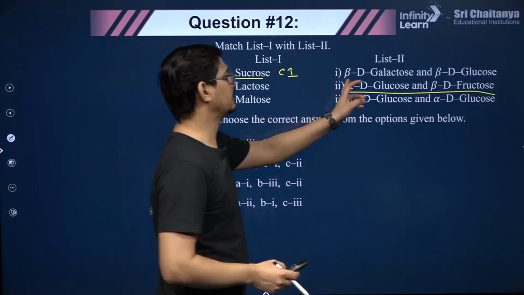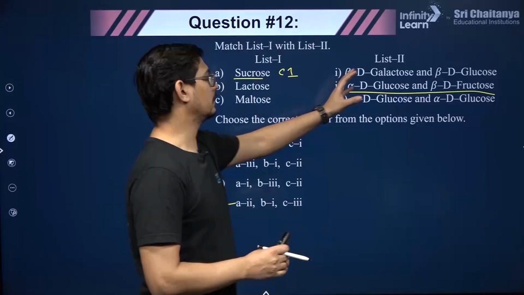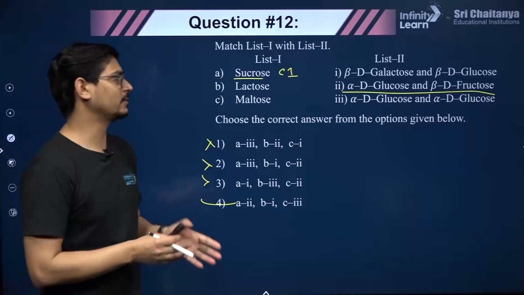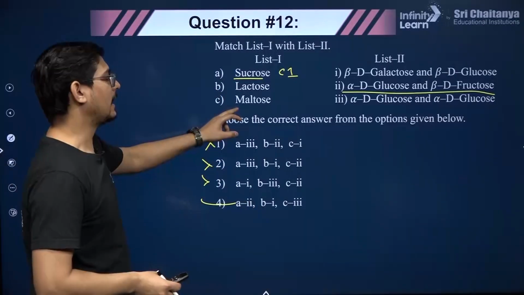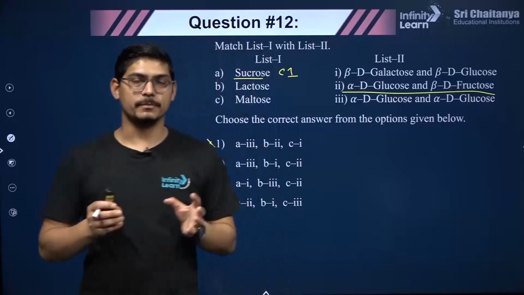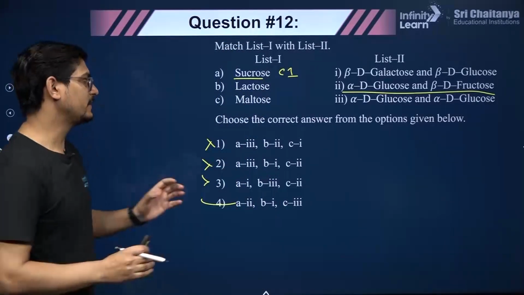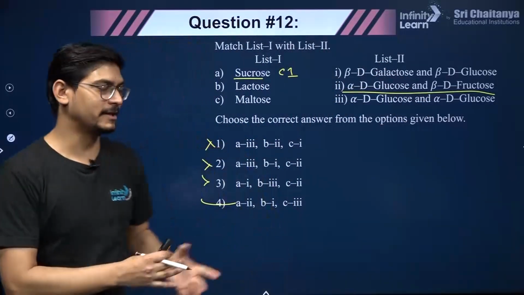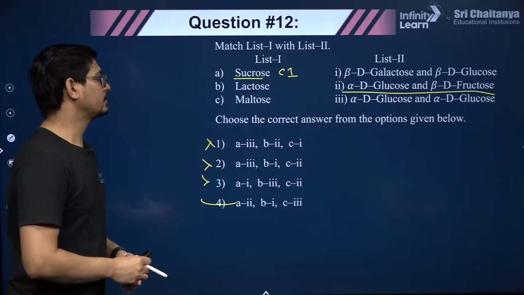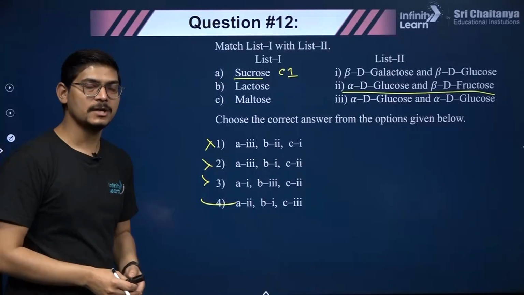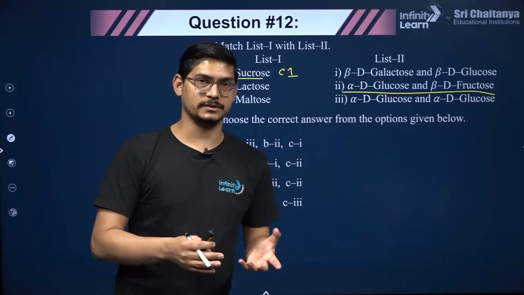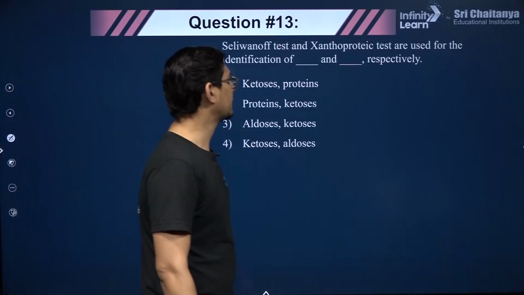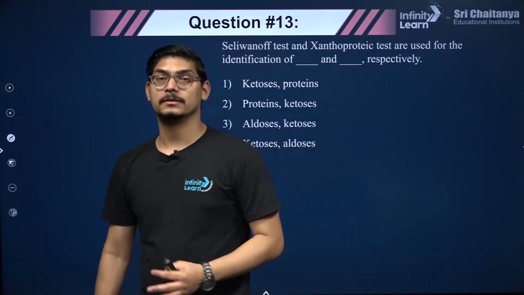Now lactose is formed by one galactose unit and one glucose unit. So obviously when you hydrolyze lactose, you will get one molecule of galactose and one molecule of glucose. Maltose is formed by the combination of two units of alpha D glucose. So please remember the nature of these glycosidic linkages in different disaccharides, right. I think these three are the disaccharides you should know: sucrose, lactose, maltose, and then there is starch and cellulose. So please remember the nature and structure of these polysaccharides.